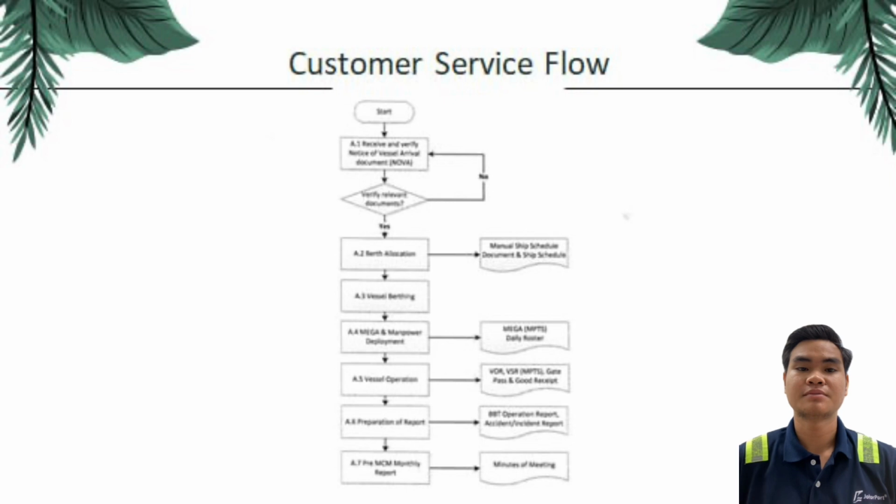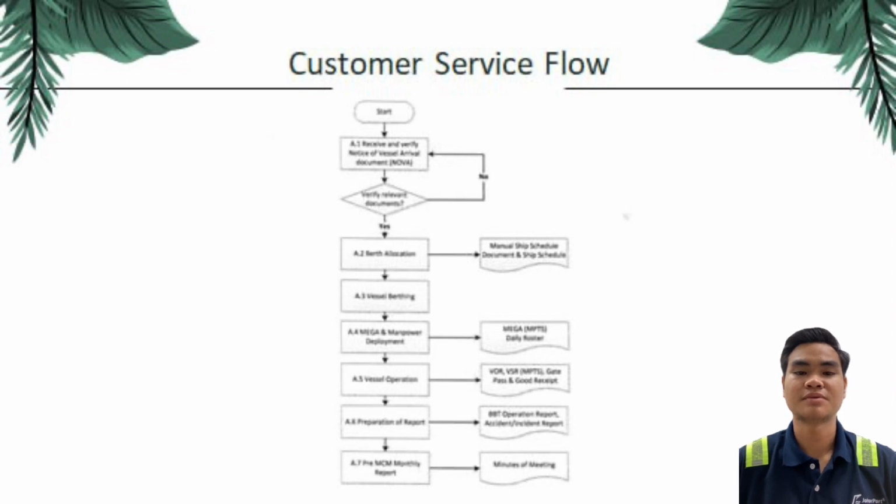The ship planning department in a break-bulk terminal plays a critical role in ensuring that customers receive a high level of service. Here is an overview of the customer service flow in the ship planning department of a break-bulk terminal. First, receiving customer order. The first step in the customer service flow is to receive customer orders, which can be done through various channels such as email, phone, and online portal.